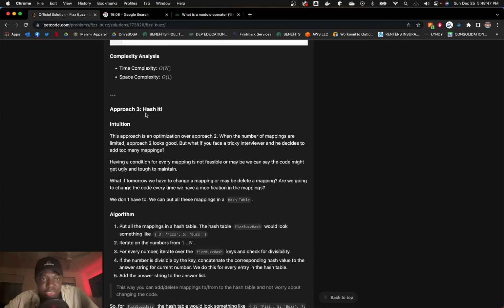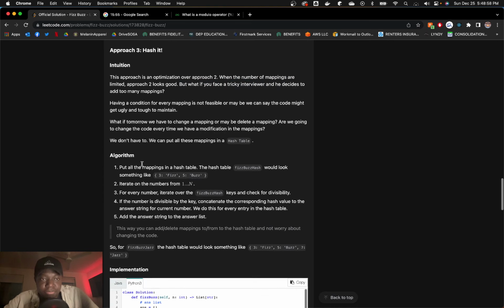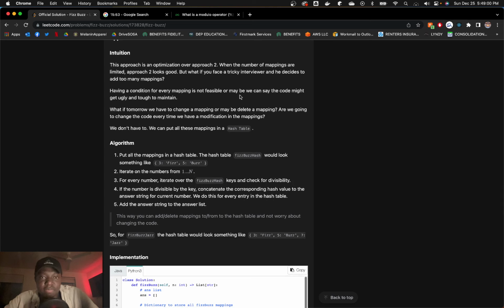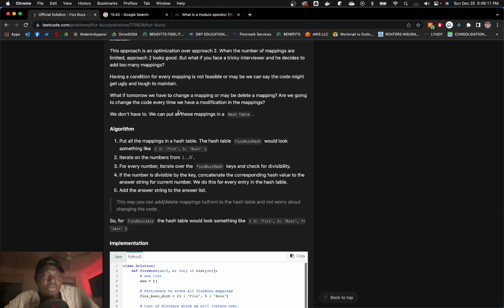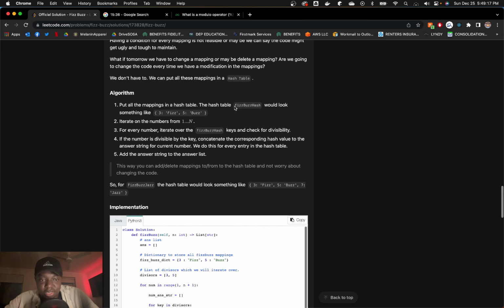So the third one is hash it. Optimizes approach 2. Our limited approach 2 looks good. But what if we face a tricky interviewer and he decides to add too many mappings? Having a condition for every mapping is not feasible. Or maybe we can say the code might get ugly and tough to maintain. What if tomorrow we have to change a mapping or delete a mapping? Are we going to change the code every time we modify the mappings?